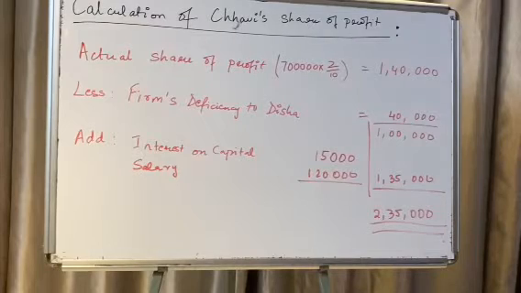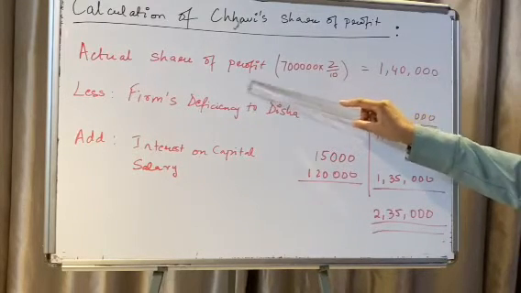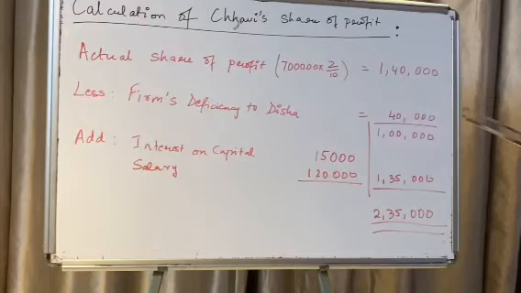Now, calculation of Chavi's share of profits. Her actual share of profits was 1,40,000 and her deficiency through Disha, the firm's deficiency that she bore, was 40,000. So I deduct that 40,000 from 1,40,000 and I get 1 lakh.